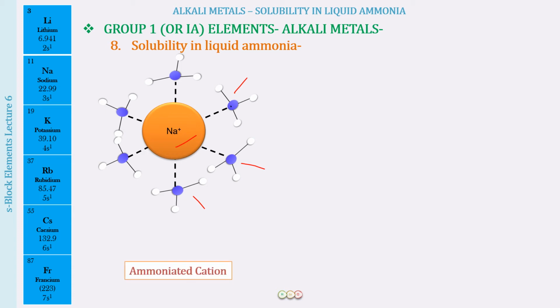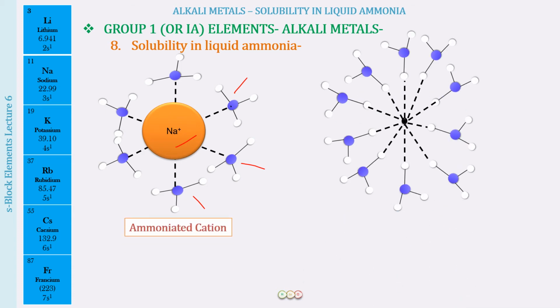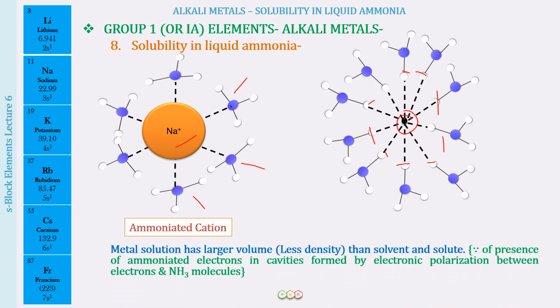And what about the electrons? Let us see that also. Here the black one in the center is the electron. This electron is negatively charged, so it is getting attracted by the hydrogens of the ammonia, and therefore it is also getting ammoniated. How many ammonia molecules, we do not know. So we get the ammoniated electron, which is e negative (NH3)Y.